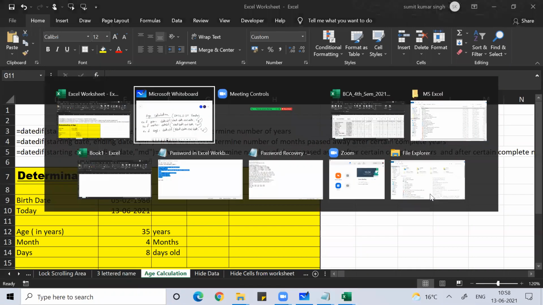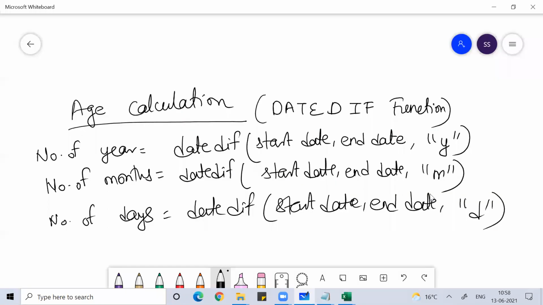So you can use the function DATEDIF, guys. To find the number of years between two dates, you can use Y. For the number of months between two dates, you can use M. For the number of days between two dates, you can use D. Clear, everyone? Any doubt, any question you want to ask?